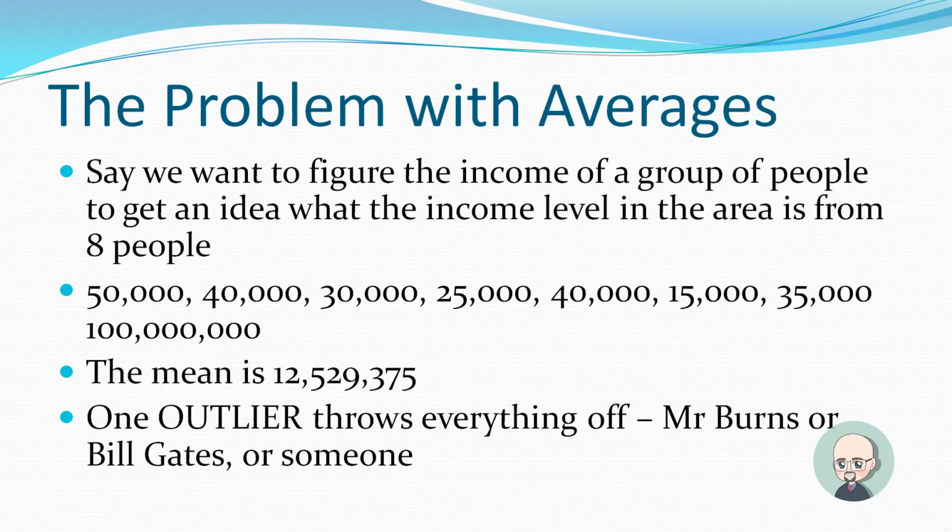We had one outlier that throws everything off. Say a Mr. Burns from The Simpsons, or Bill Gates, who's one of the richest men in the world, or someone else like that. They could easily throw off the average for an entire community. There could be thousands of people, and if you had one person worth $1 billion or $100 billion, that could throw off the average for everybody.